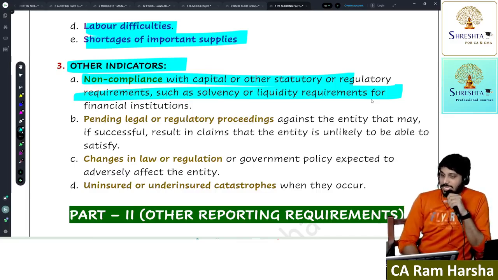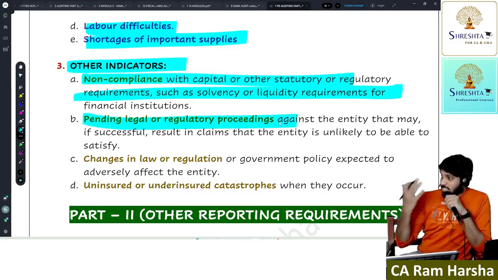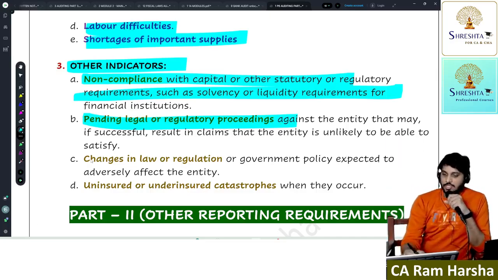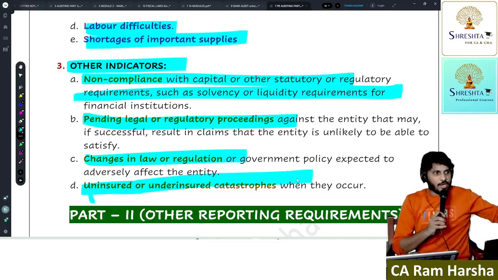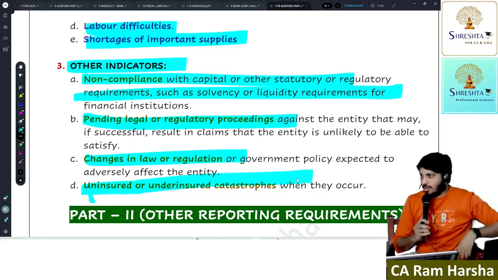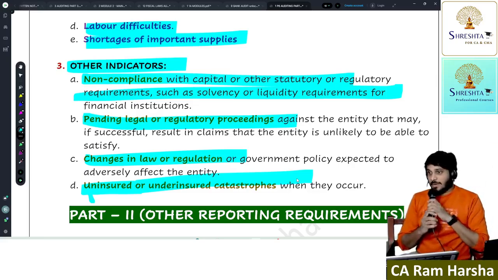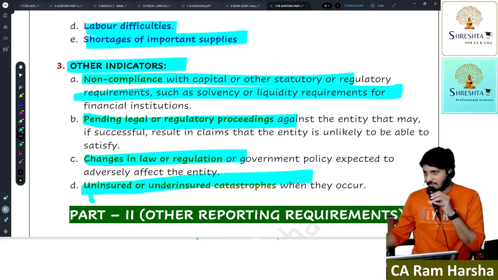RBI will remove the license. Legal proceedings against the company, if at all they were successful, the company will have to sell the entire assets and pay the liability. Changes in law regulation. Uninsured or underinsured catastrophe, some catastrophe occurred, whereas all the machinery and all were not insured at all. All these are indicators that the going concern of the company might be affected. Able to understand? That's it.